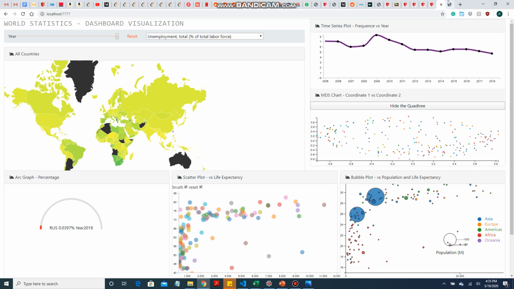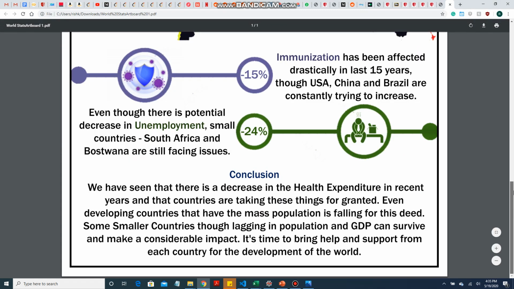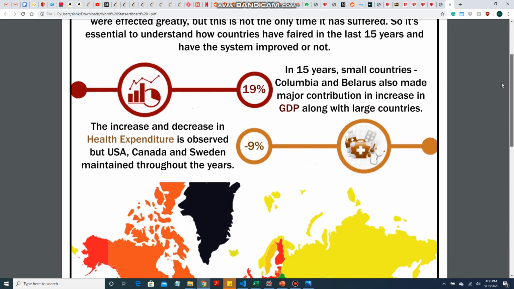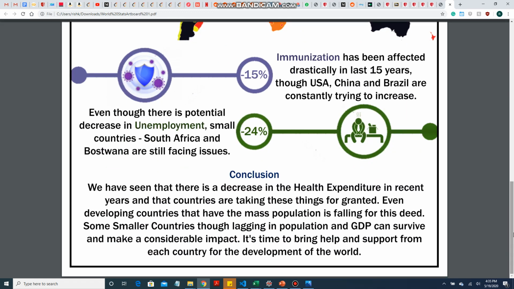And here is my poster slide, wherein I have created all the values in one plot.